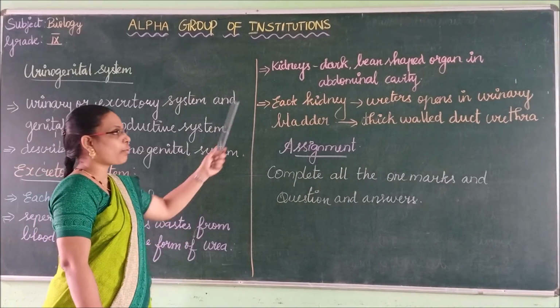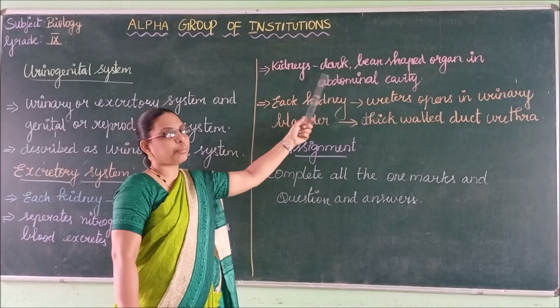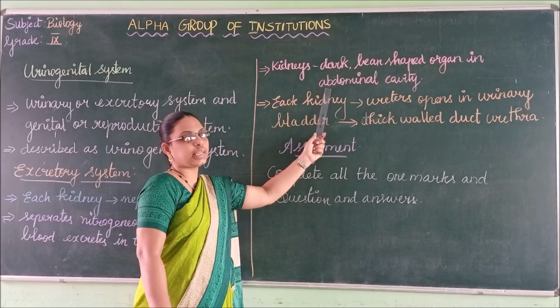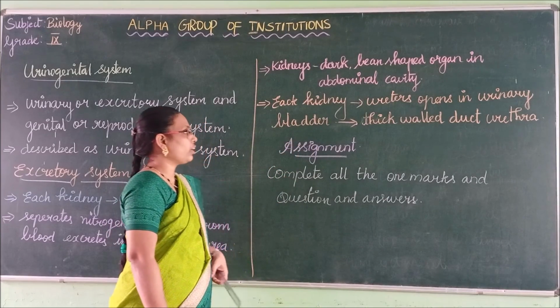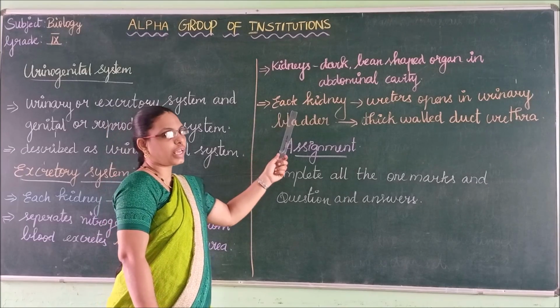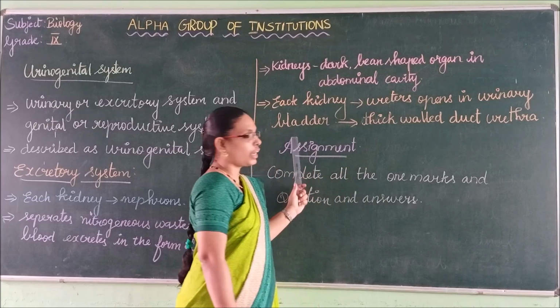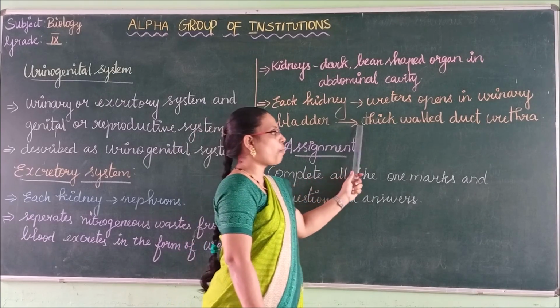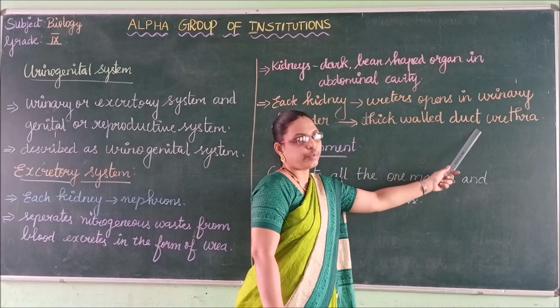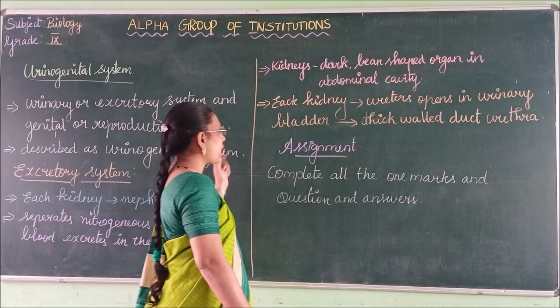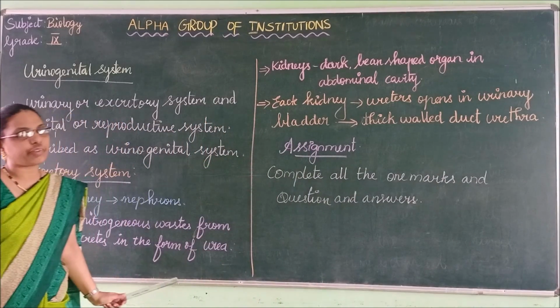Then what about the kidney? The kidney is a dark bean shaped organ present in the abdominal cavity. Next, the ureter from each kidney opens into the urinary bladder, which has a common thick walled duct called the urethra. Okay, so that's all about the excretory system of rabbit.